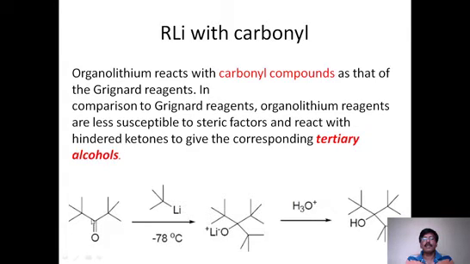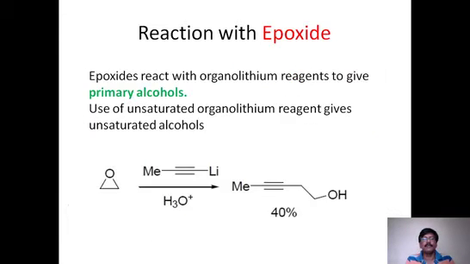Wherever there is a double bond, that particular carbon is now converted into alcohol, and of course it is a ketone. That's why we got a tertiary alcohol, because on the third side we have already added one R group. So for doubly bonded carbons, that is carbonyl type of carbons, when they react with alkyl lithium compounds, that gives alcohols. Depending on the nature, it may be tertiary, secondary, or primary.